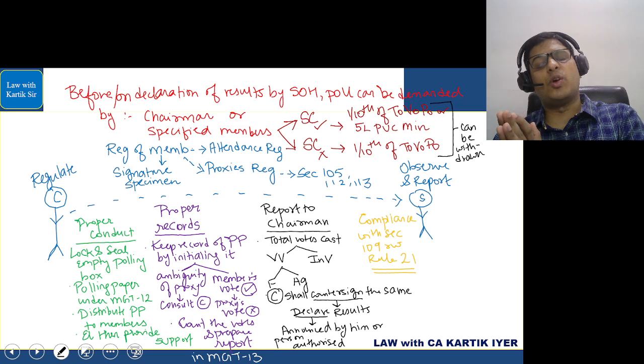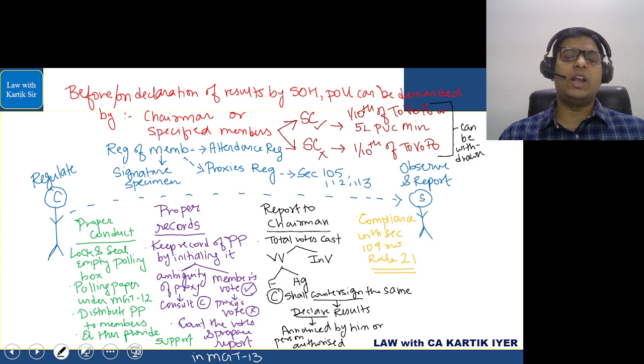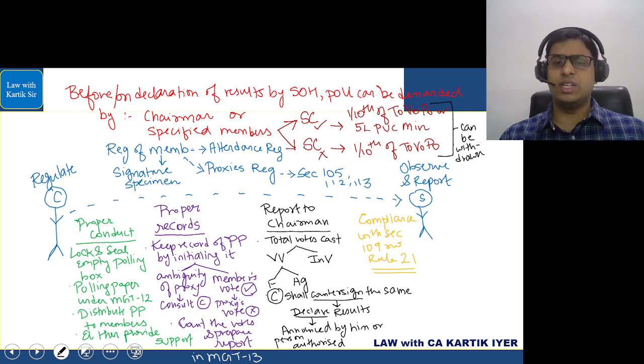In this case, we have done something called RAPS, if you remember. The scrutinizer will get access to the register of members, attendance details, proxies register, and signature specimen of each of the members and proxies. And finally, you will have section 105 proxy details and then 112, 113, that is representation details. The scrutinizer will get these.